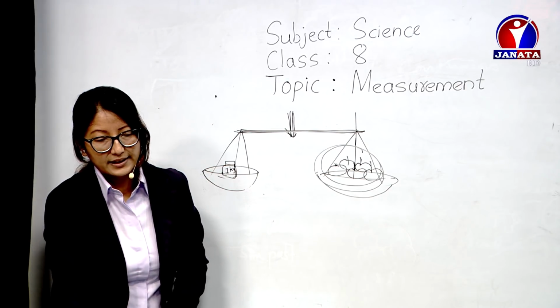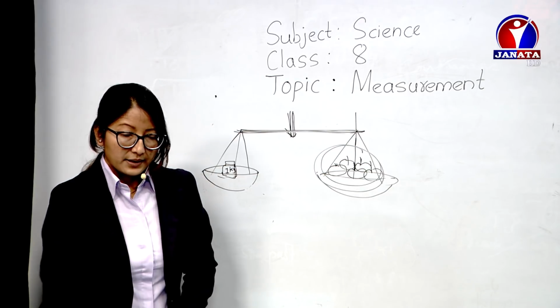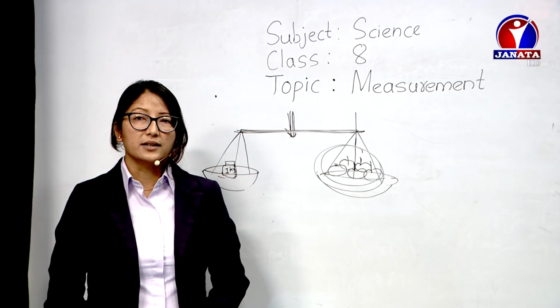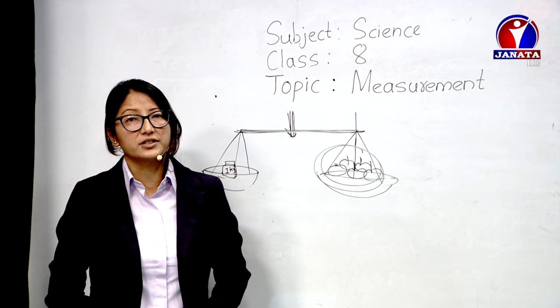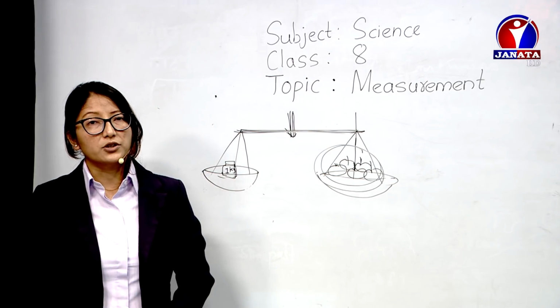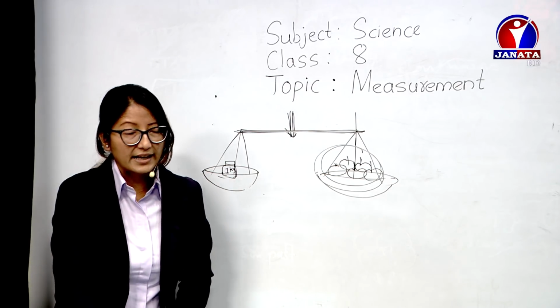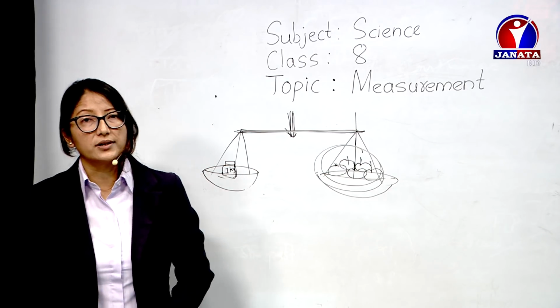So from this we come to the conclusion that measurement is simply the process of comparing. Comparing what? An unknown physical quantity, the quantity that we didn't know how much it is. We're going to compare that unknown quantity with a standard quantity of the same kind. So this is called measurement.